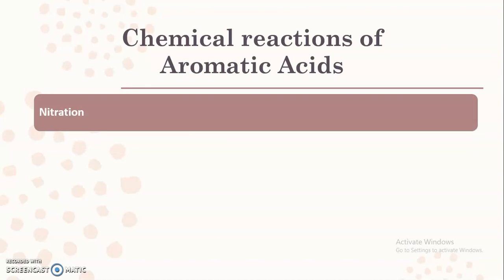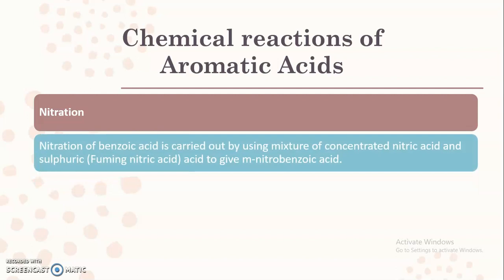The first chemical reaction shown by aromatic acids is nitration, which means nothing but the addition of the nitronium ion, also known as the nitro group. This nitration of benzoic acid is carried out by using a mixture of concentrated nitric acid and sulfuric acid, commonly known as fuming nitric acid. When benzoic acid undergoes nitration, it is converted into meta-nitrobenzoic acid.